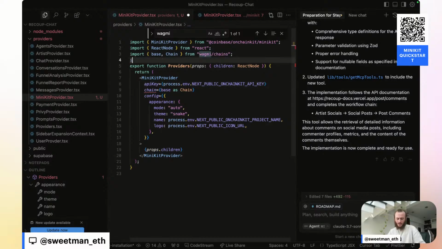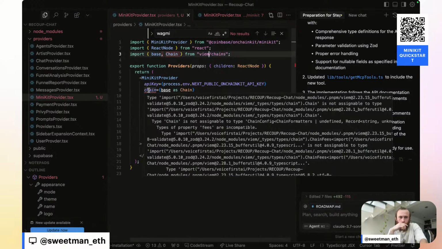Okay, let's try, instead of import from wagmi, let's try from viem. viem, it's not assignable to type. Okay, it looks like our viem types are different.